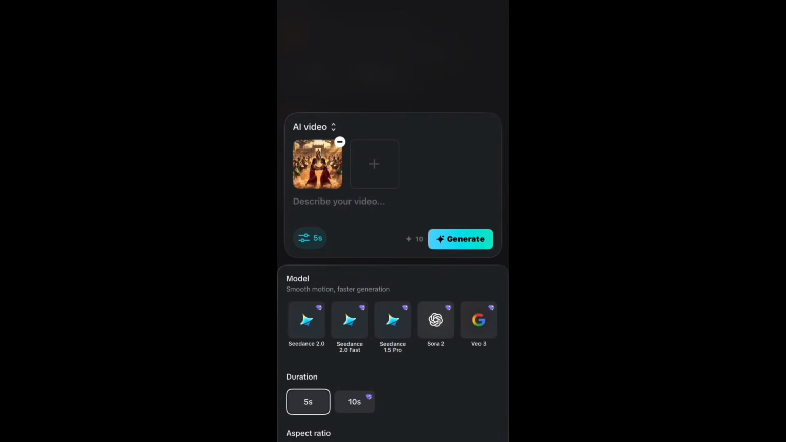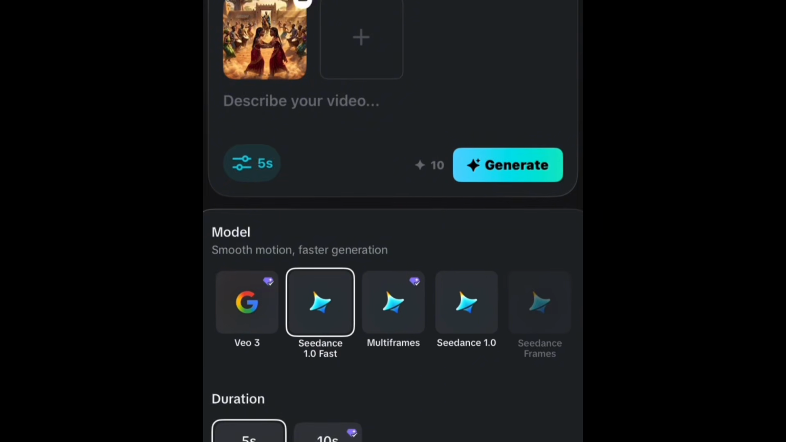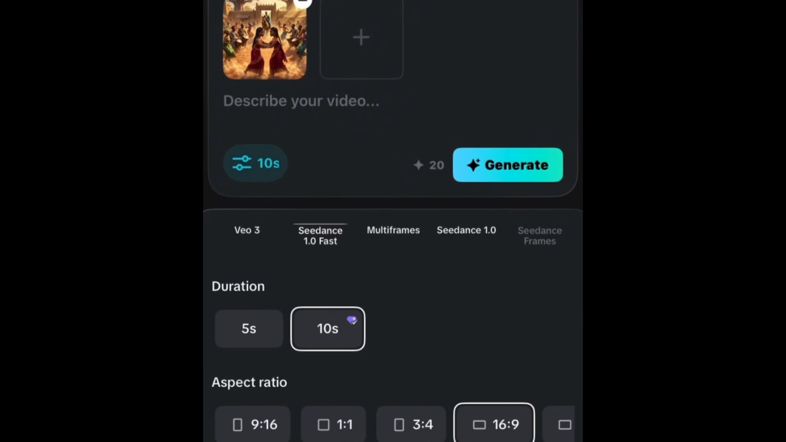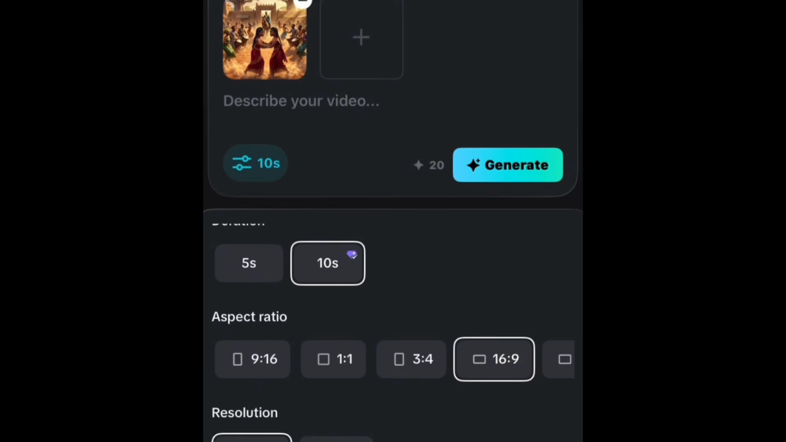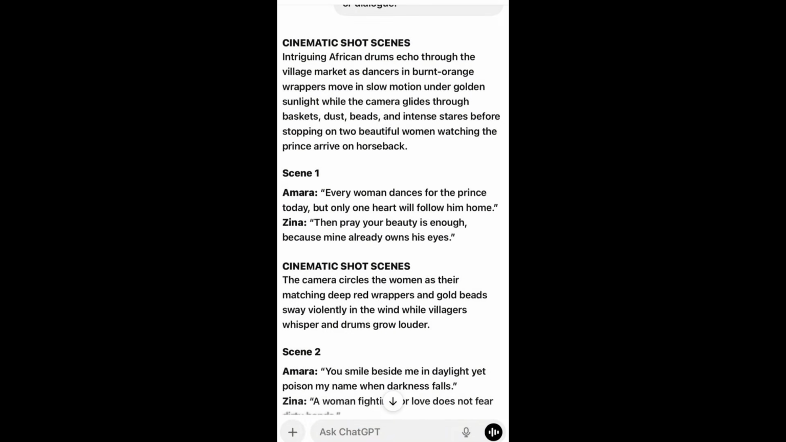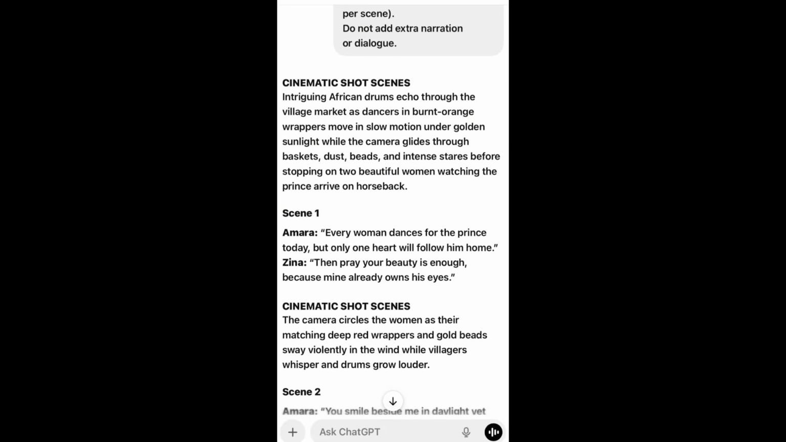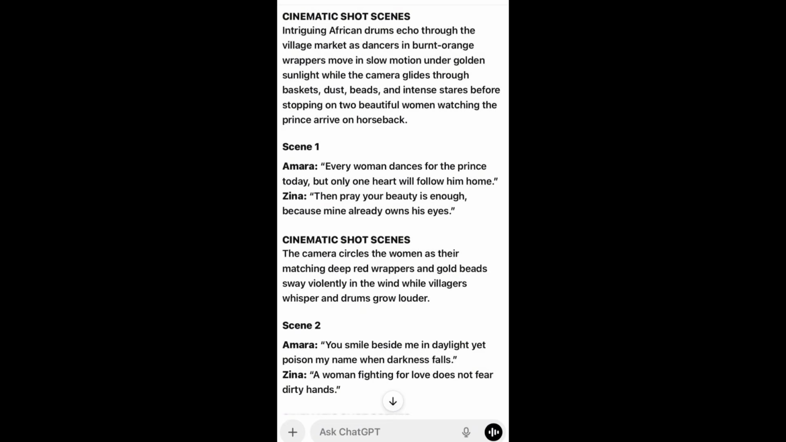Once we upload our image, the next step is to select the AI model we'll be using for this particular video. I'm going to select Seedance 2.0, then I'll select the duration to be 10 seconds. I'll choose my aspect ratio, which is 16:9, and then I'll select 480p as the video resolution. So once I do that, I'll head back to ChatGPT to copy the prompt of the dialogue, just the dialogue. I'll copy it, then I'll come back to CapCut and paste it in the description.